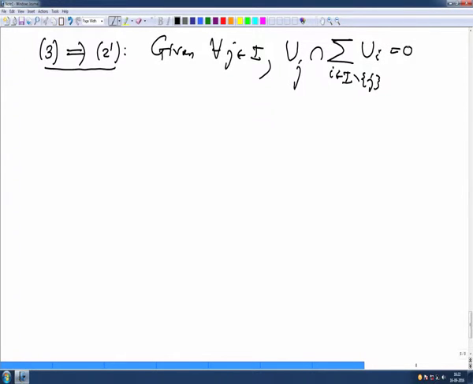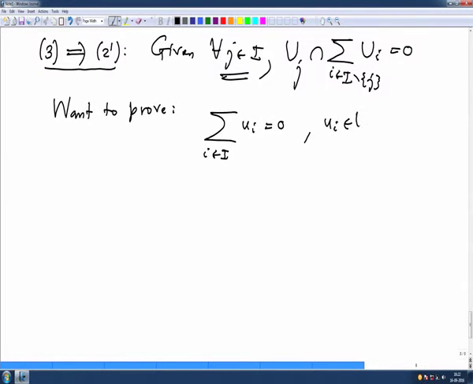That is given for each j, and we want to prove that if the sum of ui is 0, with the property that ui belongs to Ui and almost all ui's are 0, then each one of them is 0.